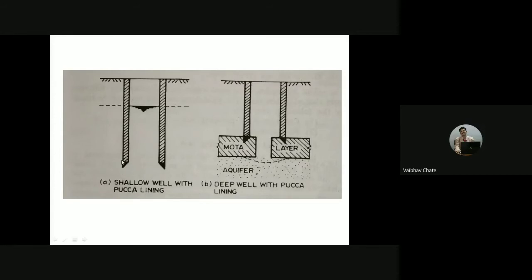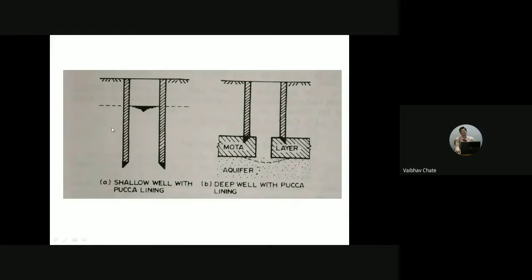So on the existing aquifer system, wherever we are going to have the required diameter, there at the adjacent side throughout the perimeter, a cylindrical shaped structure made up of either brick masonry or stone masonry or RCC will now be constructed. Fine. The water enters through the bottom, whether it is the shallow well or the deep well, because we have provided the lining.